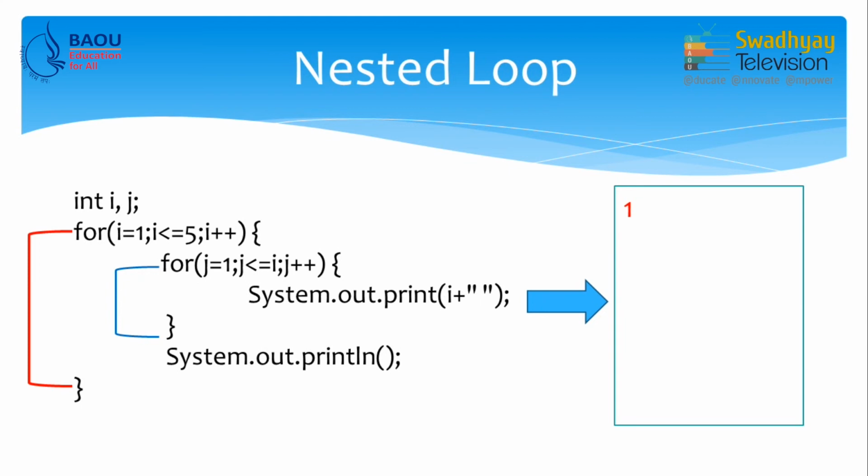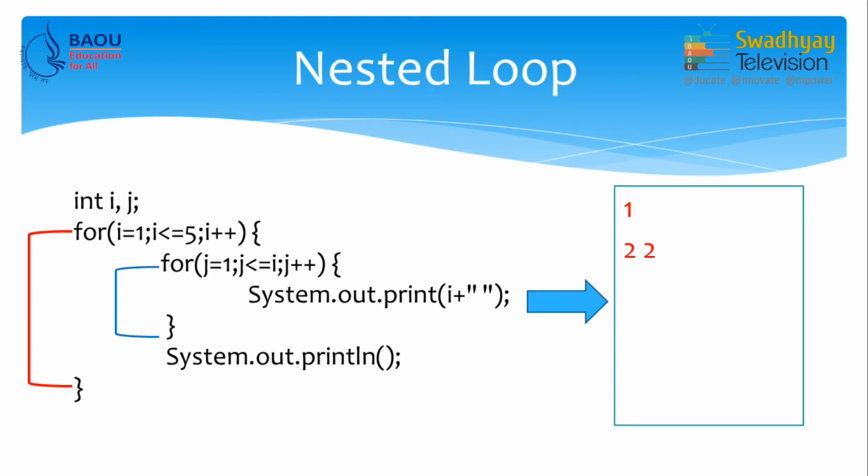So, the value of I becomes 2, but this time the inner loop will be executed 2 times and it prints 2 times the value of I, which is 2. So, it will print 2 times and the System.out.println will move the cursor to the next line.